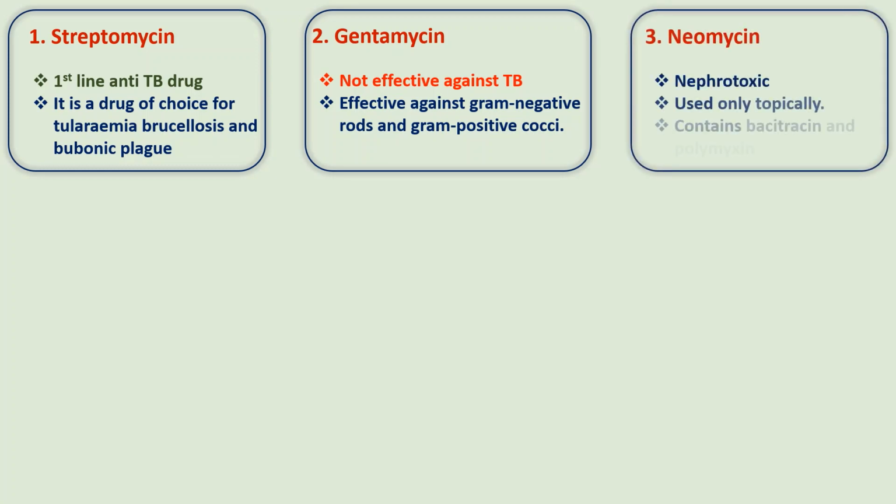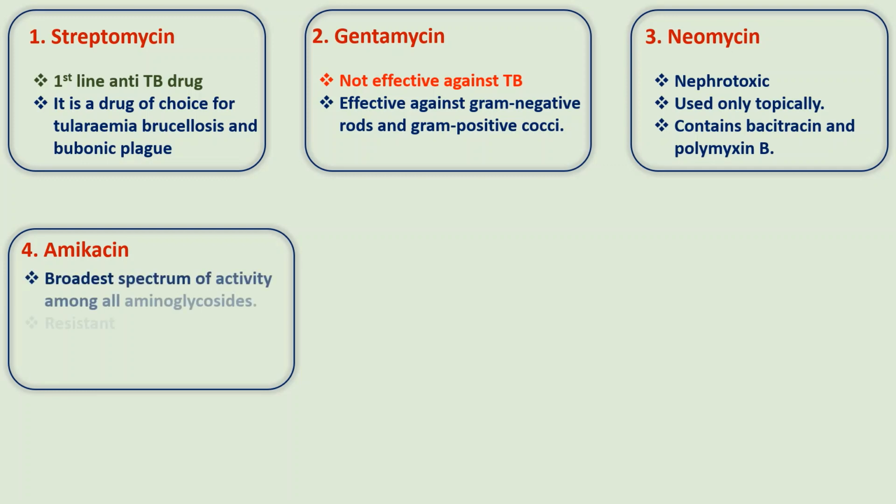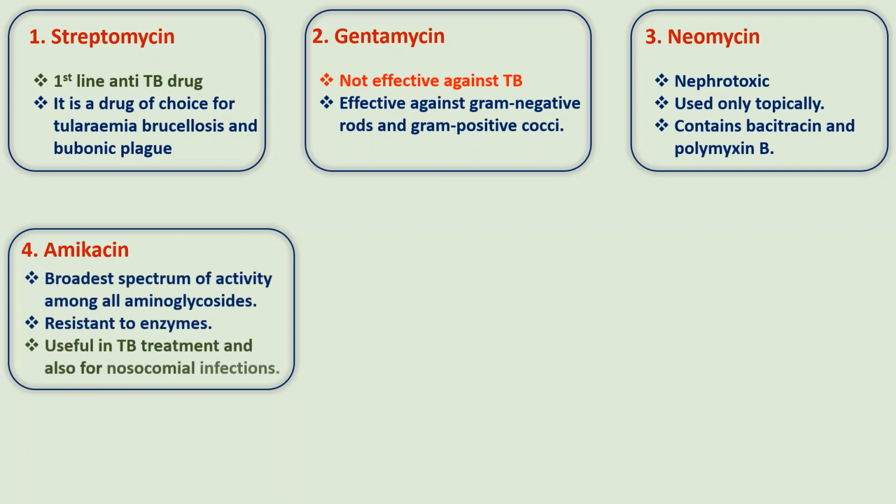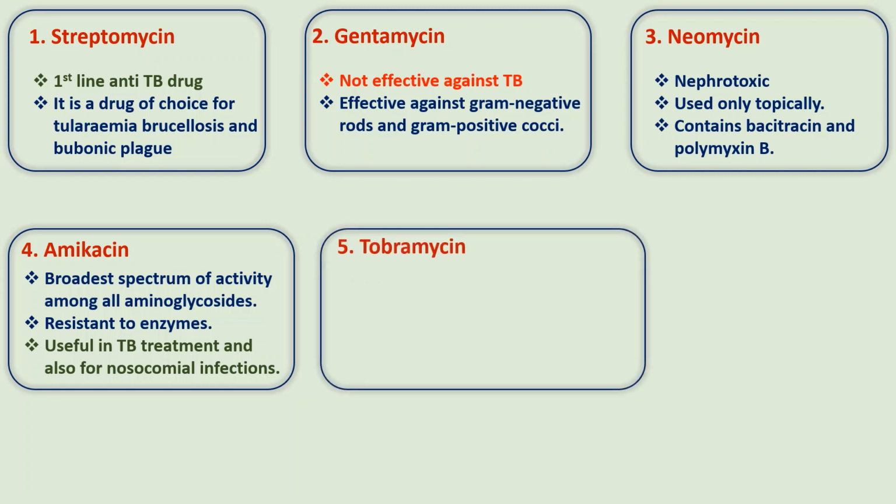Neomycin, as it causes nephrotoxicity, is used only topically. Amikacin has a broad spectrum of activity compared to other aminoglycosides and is resistant to enzymes. It is used for the treatment of TB as well. Tobramycin is just like gentamicin, but better in Pseudomonas aeruginosa infections. So this is all about aminoglycosides.